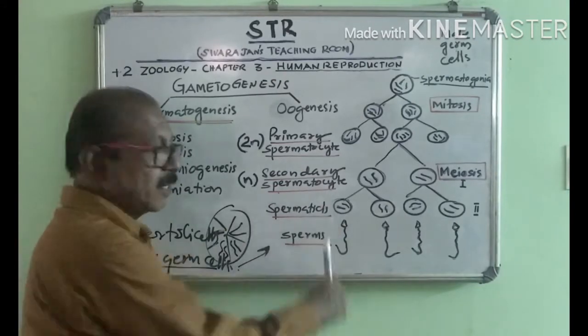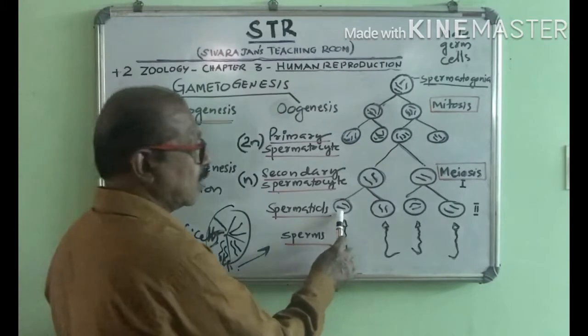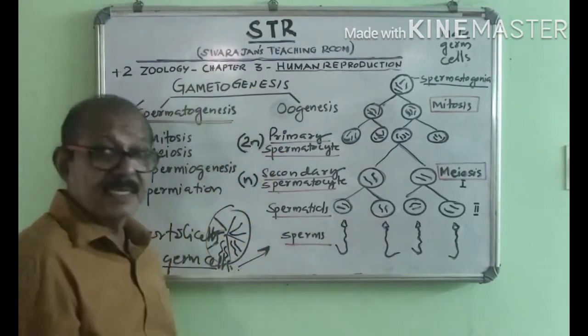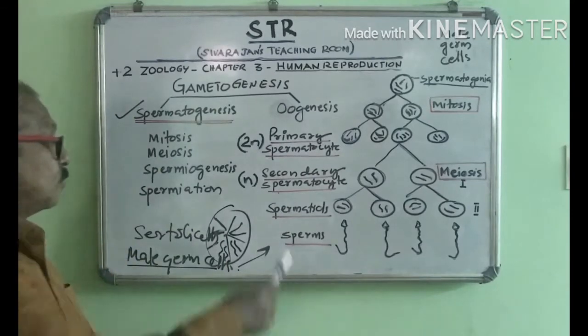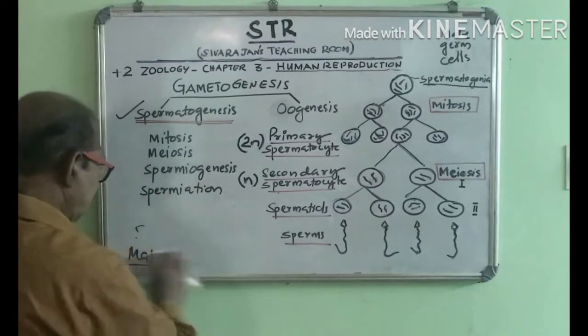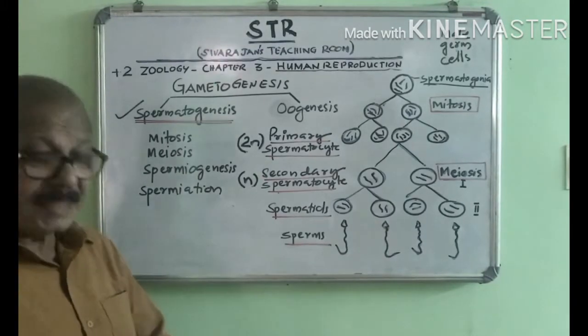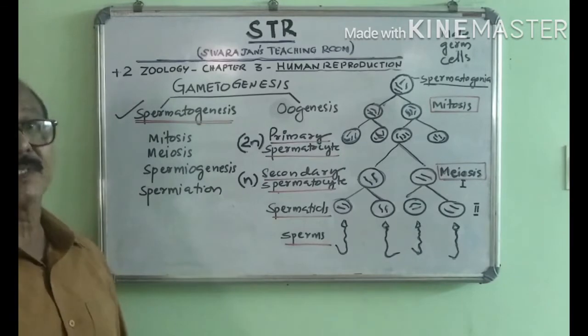The secondary spermatocytes complete meiosis 2 and produce a total of 4 haploid cells, and these haploid cells are called spermatids. The spermatids are undeveloped sperms.